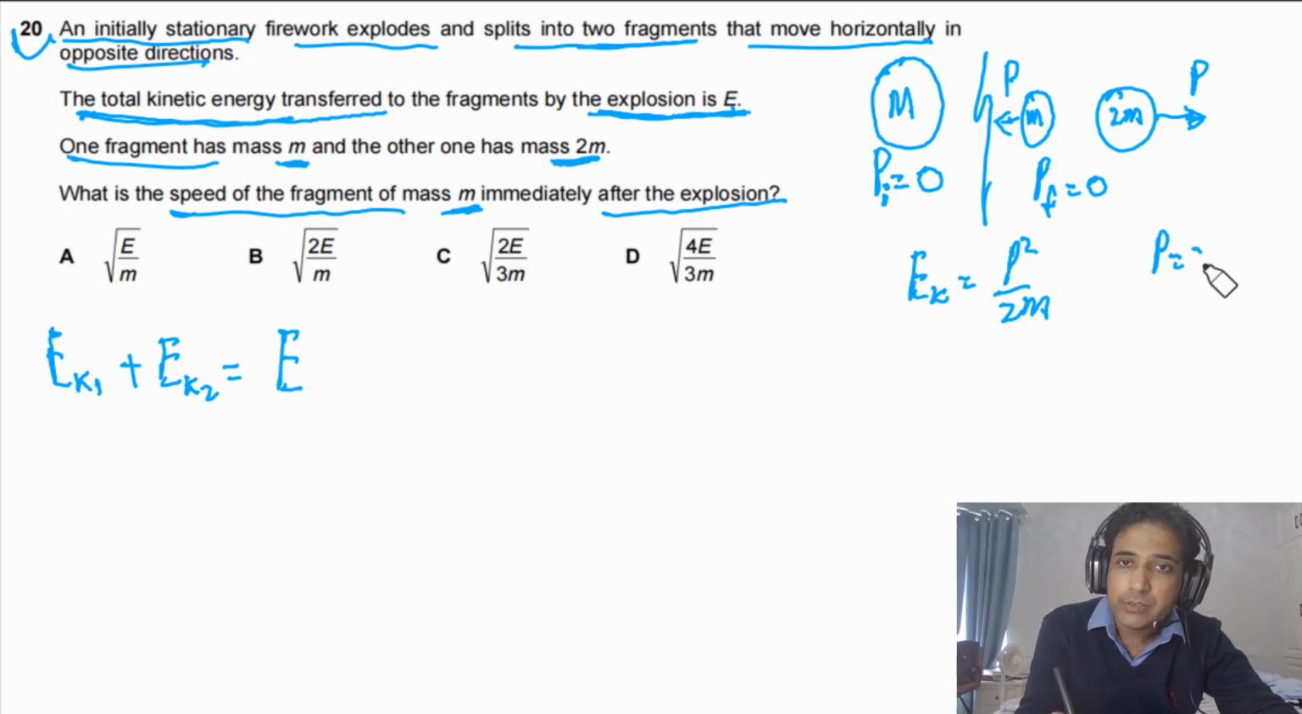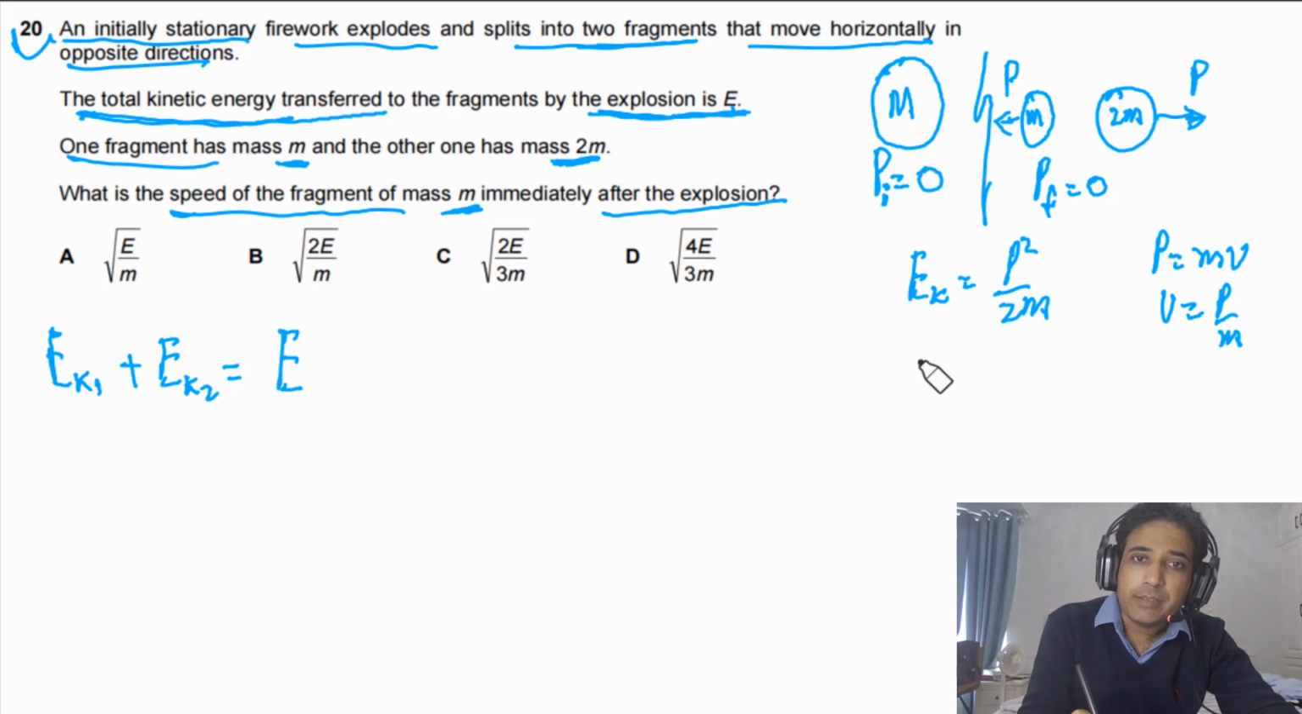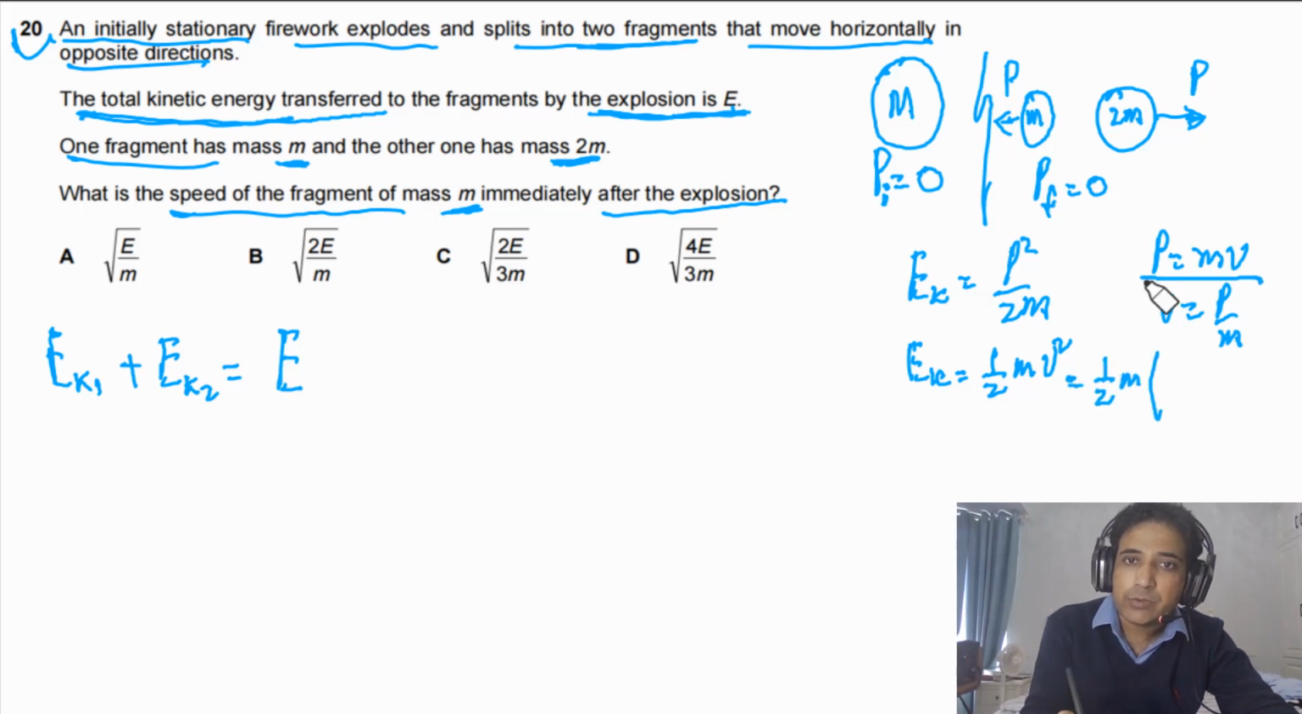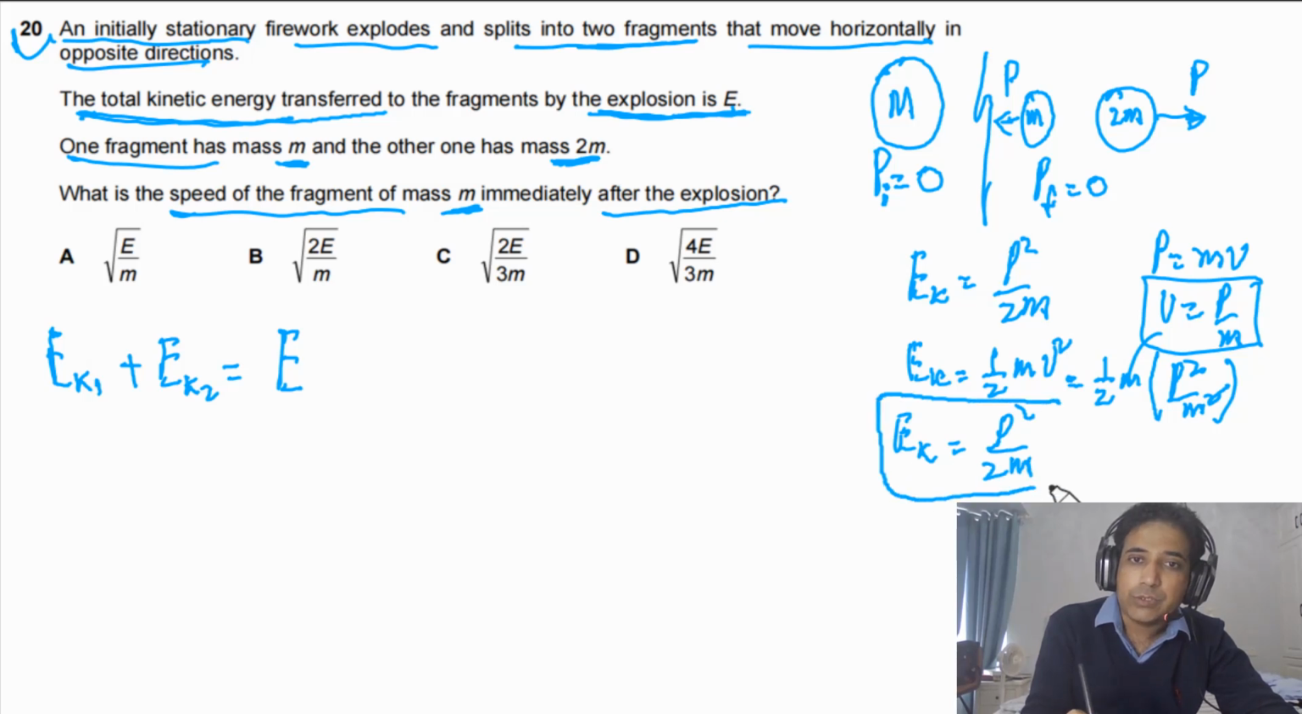p is equal to mv. From here we can say v is equal to p divided by m. Then we can write down kinetic energy. This is equal to 1/2 mv squared. So we can say this is 1/2, here we have m, and v squared is p squared divided by m squared. So this m we can cancel with this m, and we will get p squared divided by 2m. So this is how we can derive it. Now we will be using this one here.